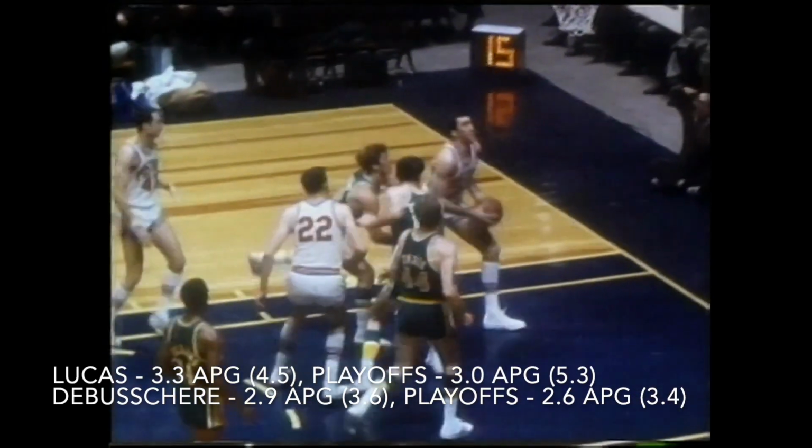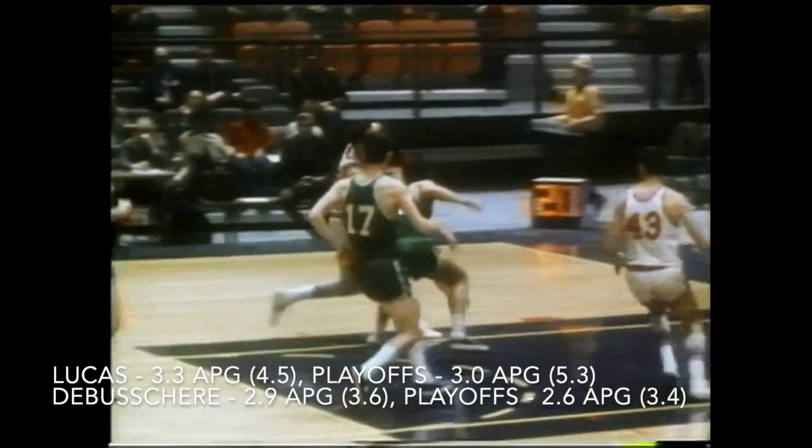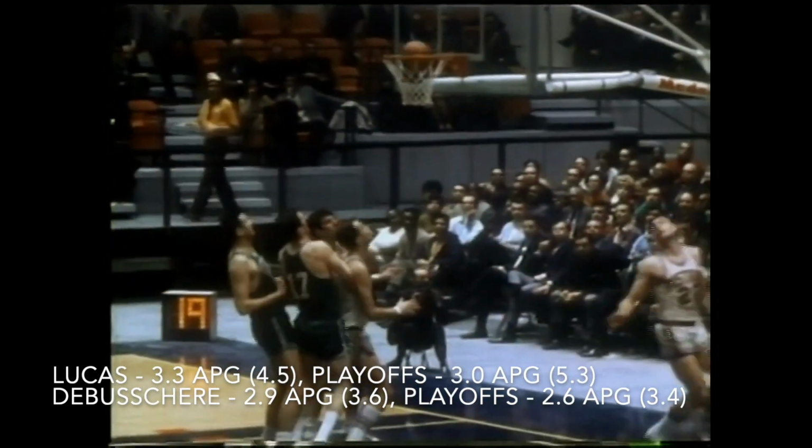In the passing category, it's again very close, with Lucas averaging 3.3 assists per game for his career, peaking at 4.5 a game in 1973, and 3 assists per game in the playoffs, peaking at 5.3 a game in 1972. And Debusschere averaging 2.9 assists per game for his career, peaking at 3.6 a game in 1972 and 1974, and 2.6 a game in the playoffs, peaking at 3.4 assists a game in 1973.